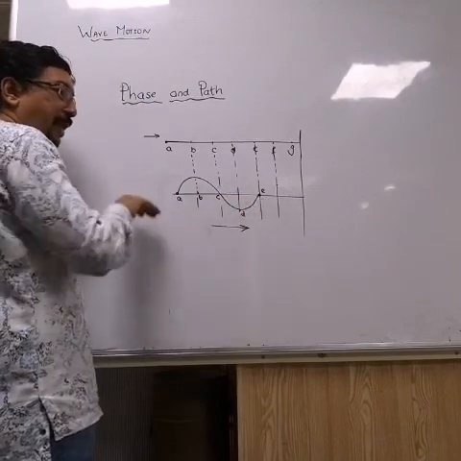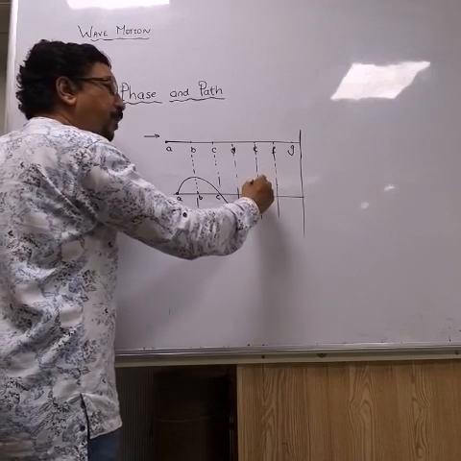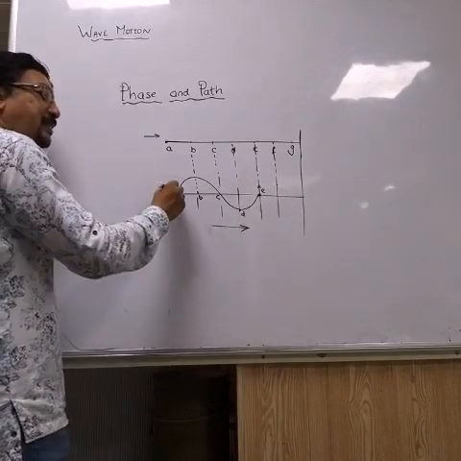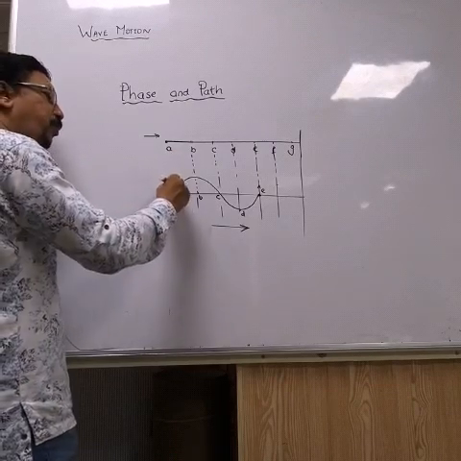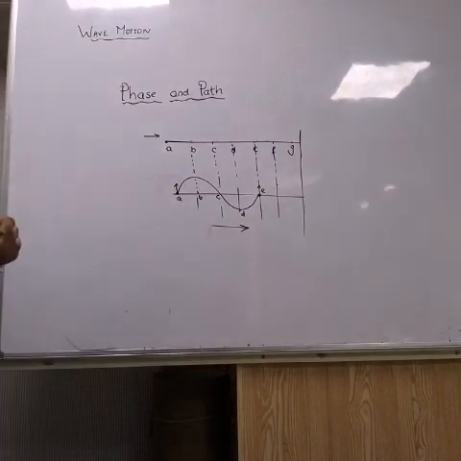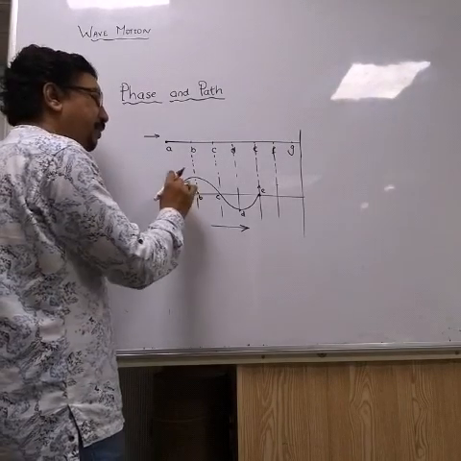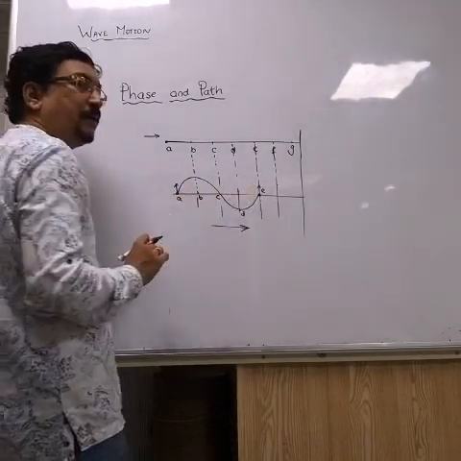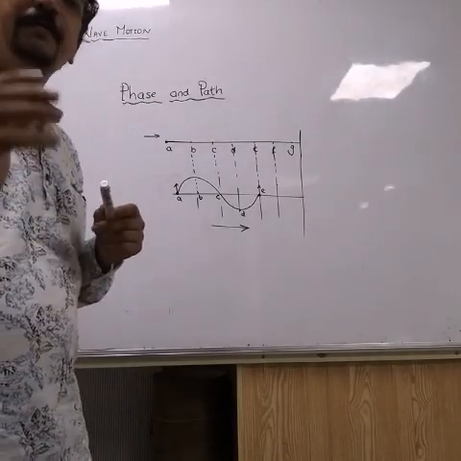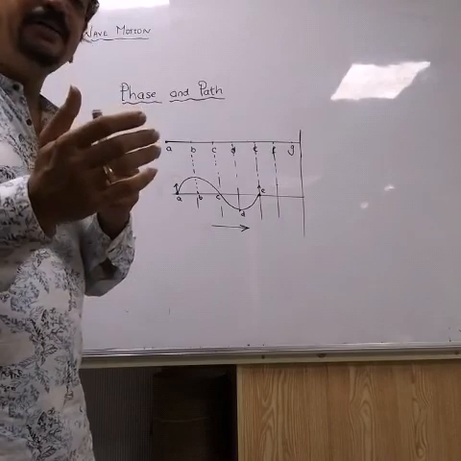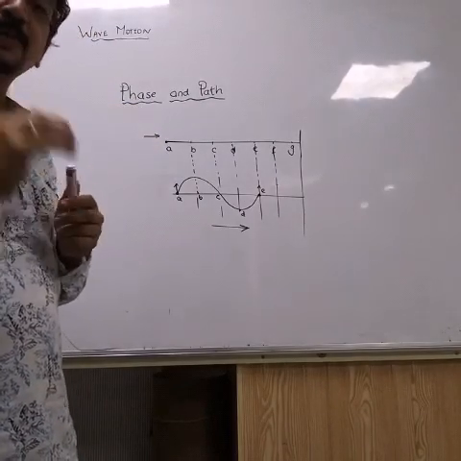Tell me. As the wave is moving forward, E will move up. At the same time, A, because there is continuous movement, will also move up. Correct? So I will say both A and E are in same phase of vibration, but they have a certain phase difference. How much is the phase difference?